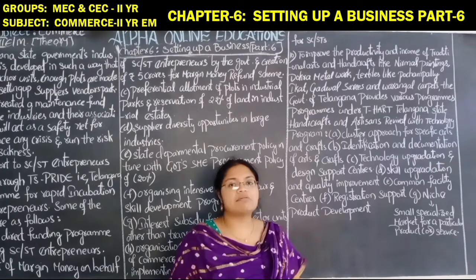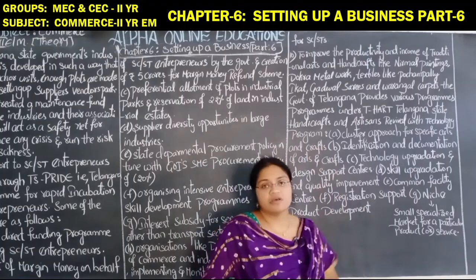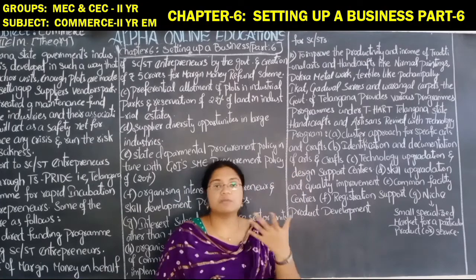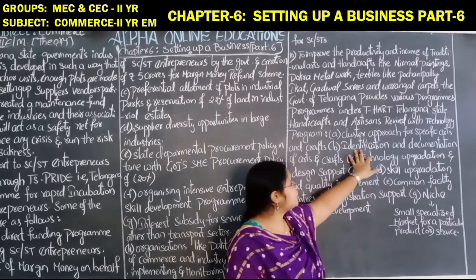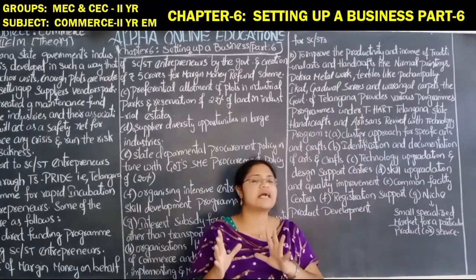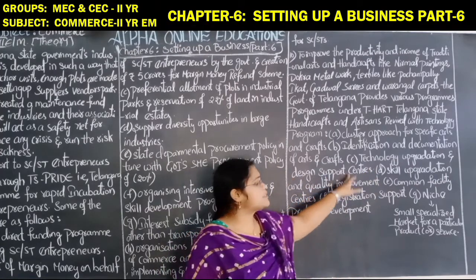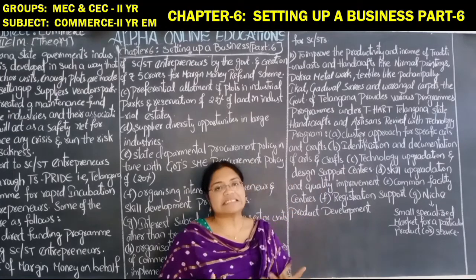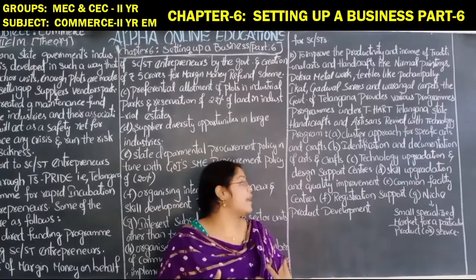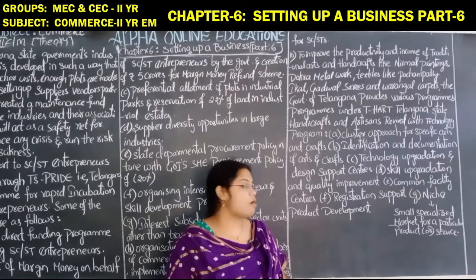So what are the things the government is providing? Let us focus. Cluster approach for specific arts and crafts. In order to do different types of arts and crafts, the government is providing the cluster approach. Identification and documentation of arts and crafts. So what arts and crafts are they doing? For that the government is providing certain identification. Technology upgradation and design support centers. The traditional technologies they are using are being replaced with new technology, and new types of designs are also being brought into the craft world.